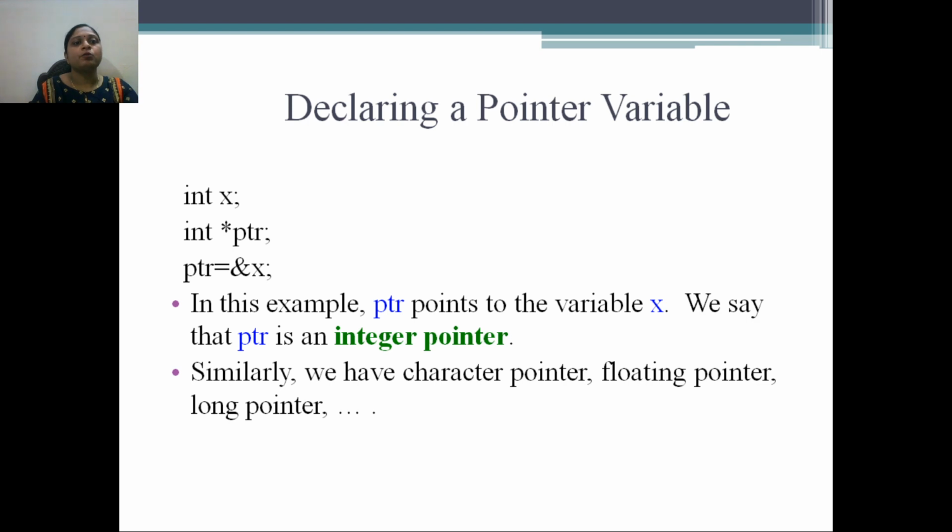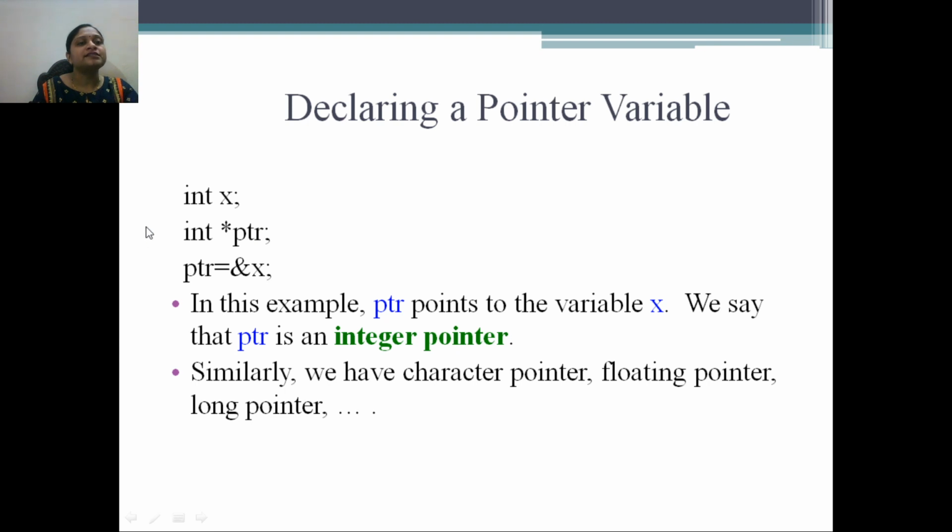So how do we declare a pointer variable? As I explained, int x. This statement, int x, is called the declaration of a variable. In a similar way, we can declare the pointer variable also. So int star ptr is an integer pointer. We are declaring an integer pointer.